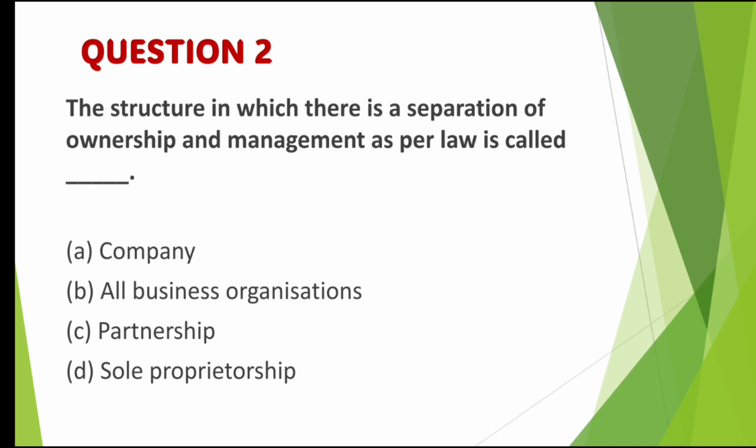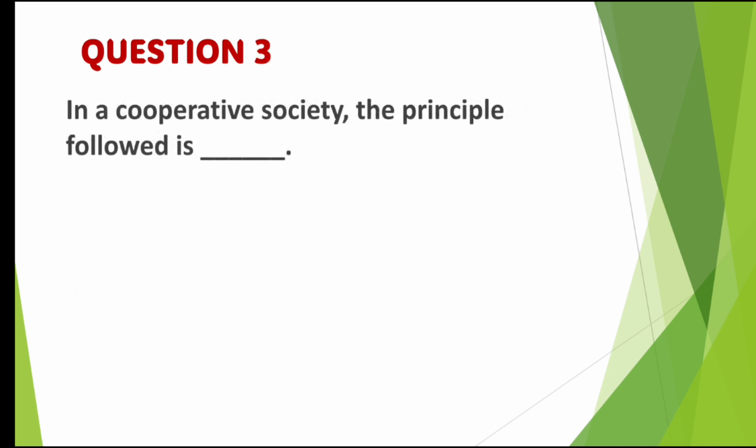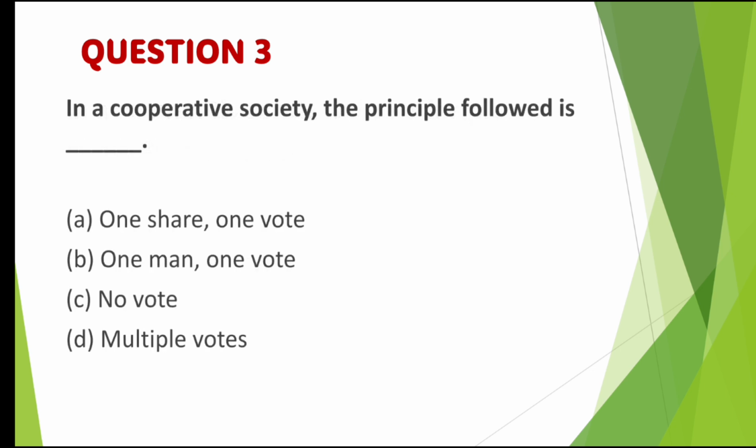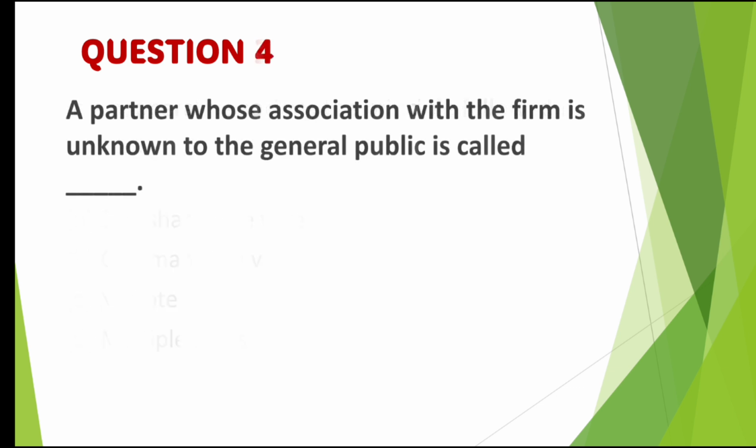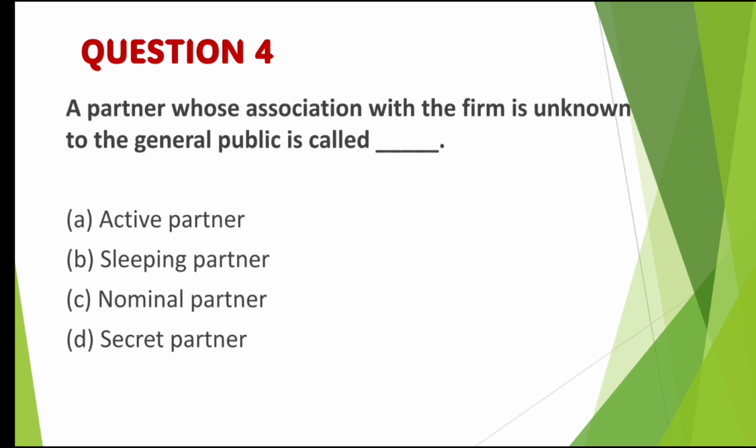We'll shift to question number 3. In a cooperative society, the principle followed is: one share, one vote; one man, one vote; no vote; multiple votes. Whatever you feel is suitable, you can write it down in your notebook. Question number 4. A partner whose association with the firm is unknown to the general public is called active partner, sleeping partner, nominal partner, or secret partner.